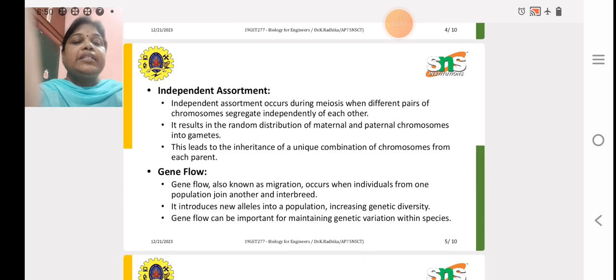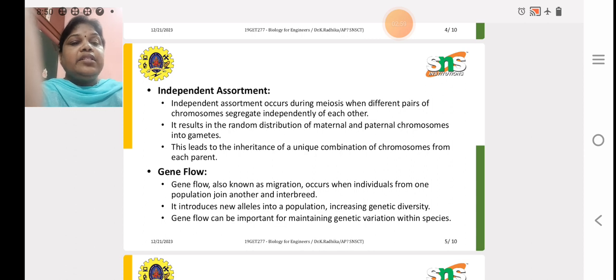Then independent assortment. What do you mean by independent assortment? Independent assortment occurs during meiosis when different pairs of chromosomes segregate independently of each other. It results in the random distribution of maternal and paternal chromosomes into gametes. This leads to the creation of unique combinations of chromosomes from each parent.